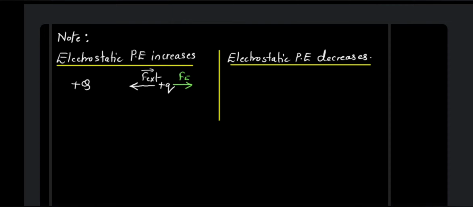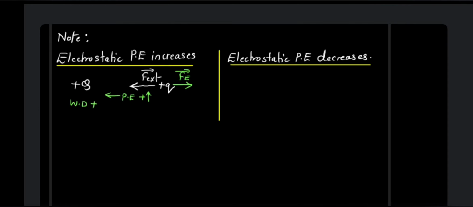The electrostatic force is going to be applied away. But still, your external force is trying to take it closer against its wish. So the work done over here is positive. So that is how your potential energy is going to get increased. As you go closer and closer, the potential energy is going to get increased. The potential energy is going to get increased as you take the like charges closer to each other.